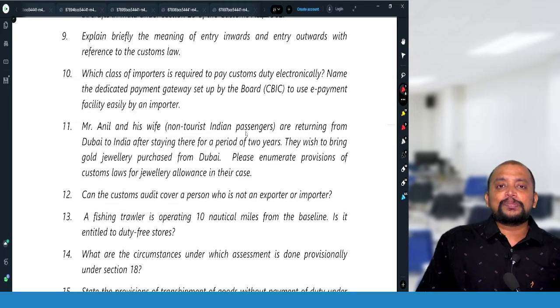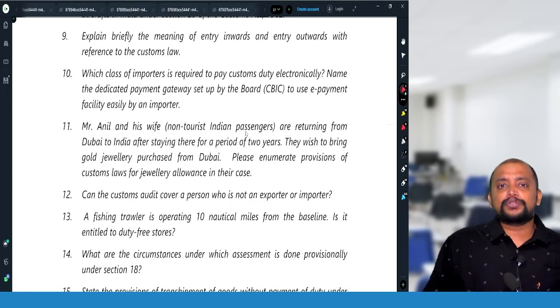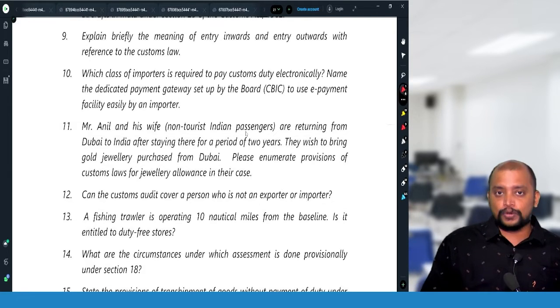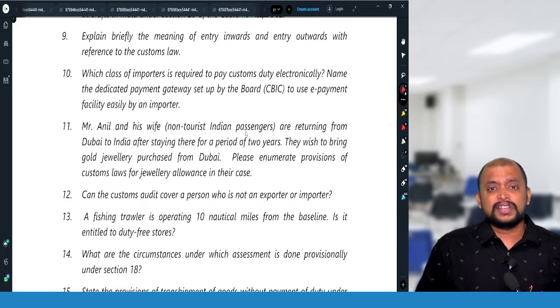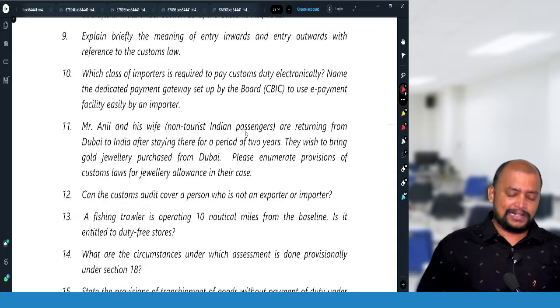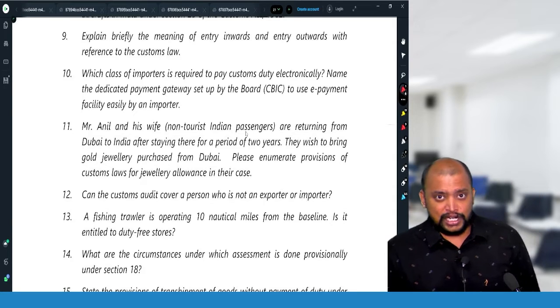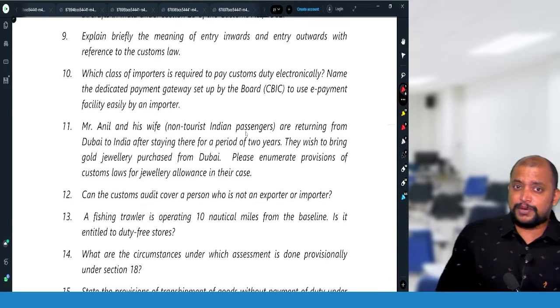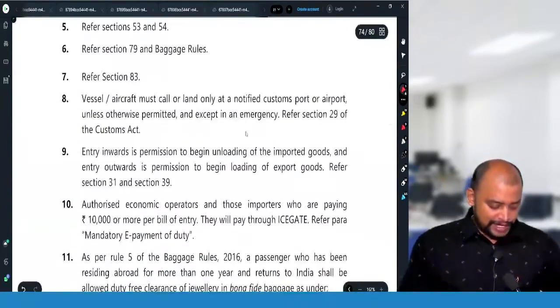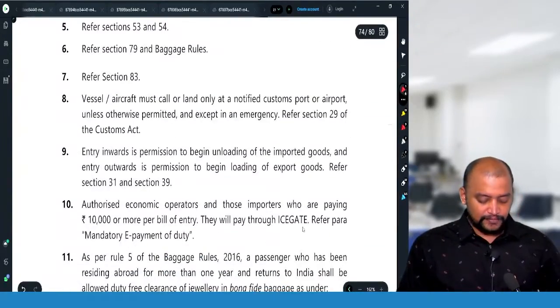So who are required to pay electronically? Those importers who are covered under AEO, the Authorized Economic Operator Program, or other importers, if they pay customs duty of more than 10,000 rupees per bill of entry, they need to pay customs duty electronically, and the electronic payment should be made through ICEGATE, okay. So that is the answer for this. They have to make payment through ICEGATE.